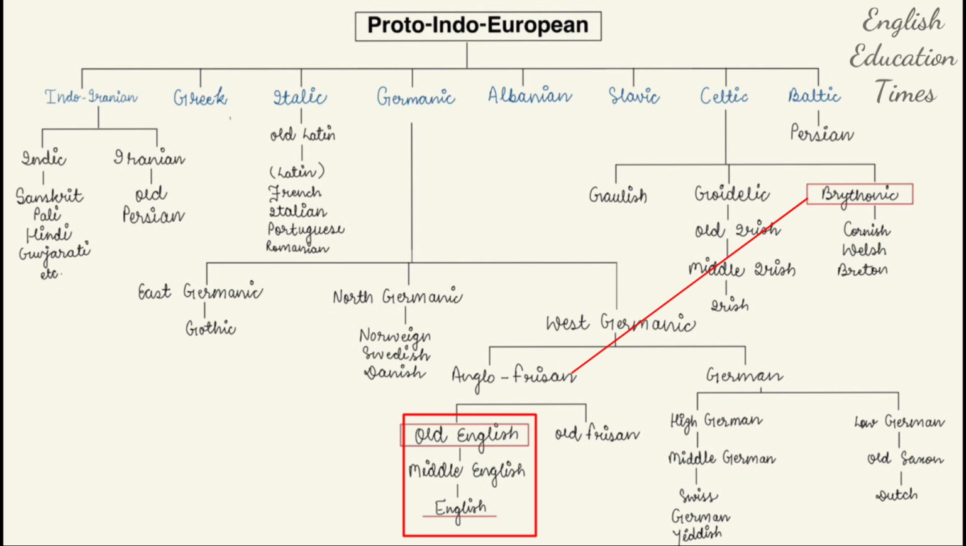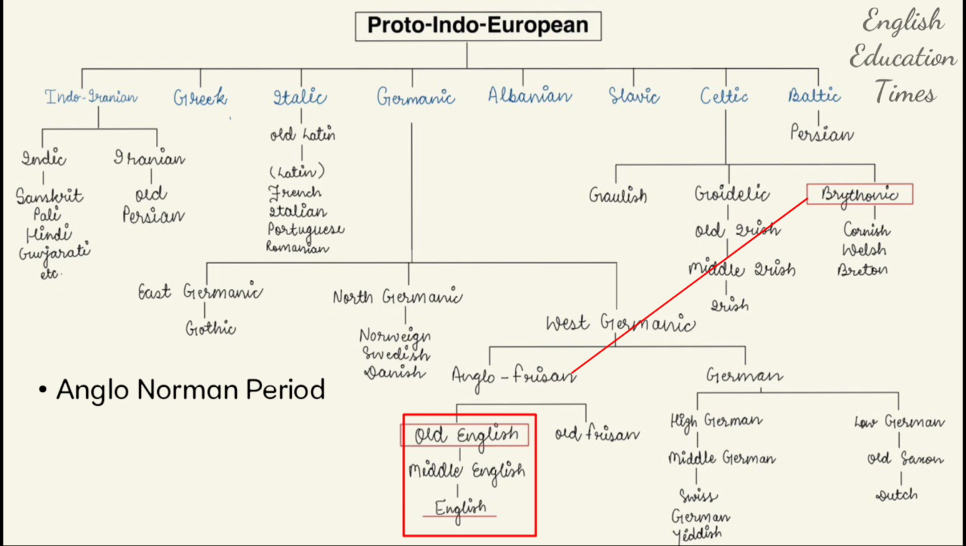Then it got mixed with another language, that is French, because after the Anglo-Saxon period the Anglo-Norman period came, when the Normans, the northern France people, attacked England. Basically they were known as nomadic people, that is, they came from Normandy.